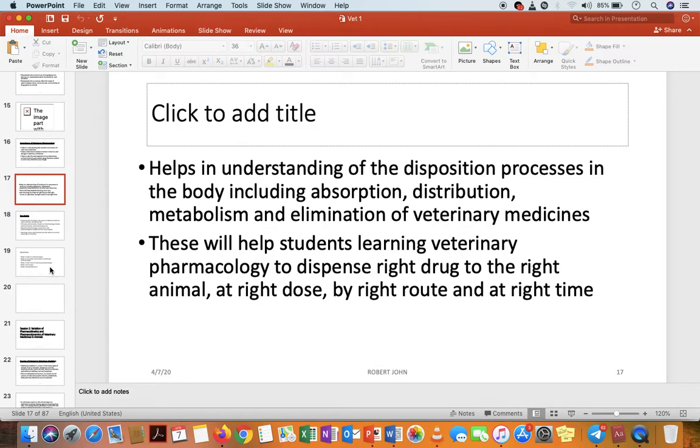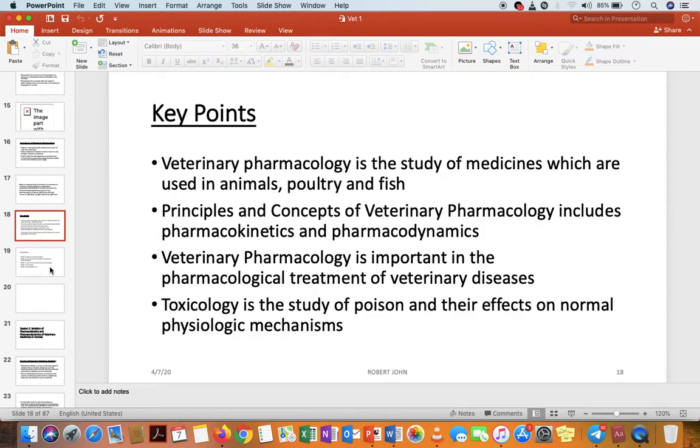By rounding up this first session, the key points that you must keep in mind are the meaning and definition of veterinary pharmacology. Also, you must know the principles and concepts of veterinary pharmacology. And you must know the meaning of toxicology, all the details of toxicology, different toxicities, and toxicokinetics and so forth.